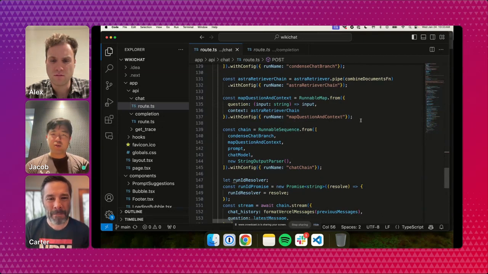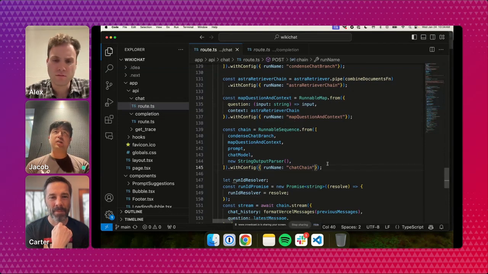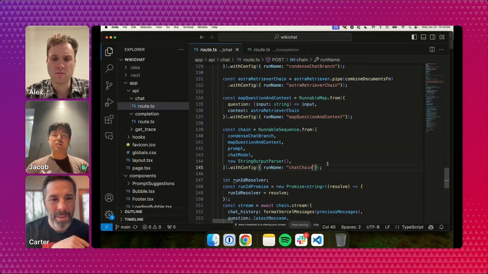So you see this const chain runnable sequence from. Essentially, the core crux of this flow is we take our initial question. You can see run name chat chain, that's what we're labeling it as. Depending on whether there's chat history or not, we perform some transformation of the user's query to make it easier to search on. Then we map that question and any other retrieved context into the prompt. Then we pass all that context to our GPT-4 model and generate a final answer based on the retrieved data. That's the basic retrieval augmented generation flow.